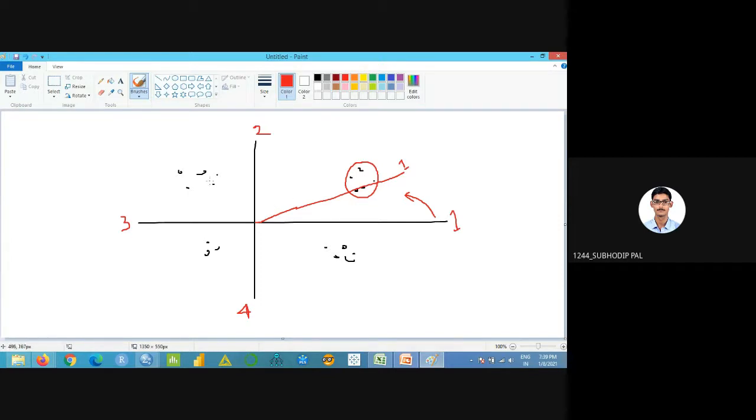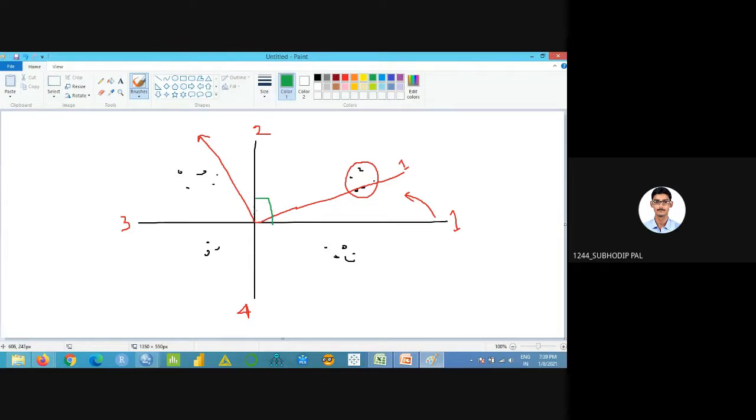This axis 2 I am also rotating, randomly. For oblique rotation, the angle will not be fixed. This angle, how much?